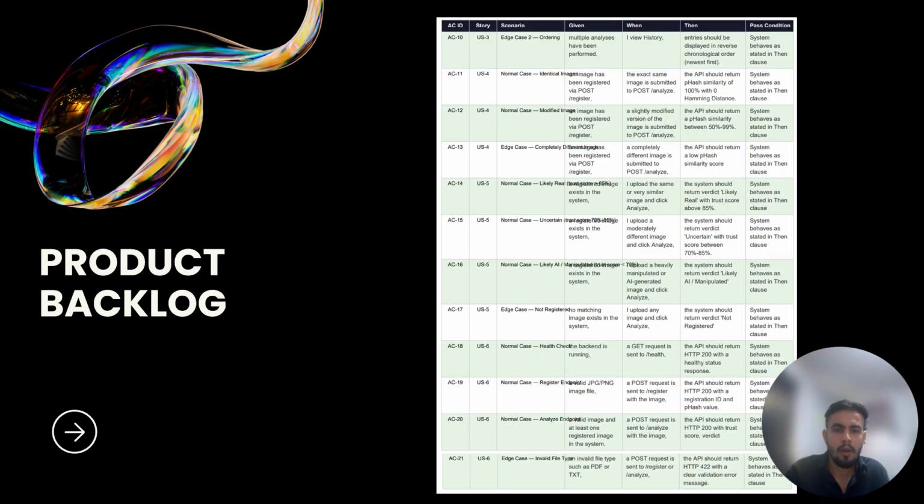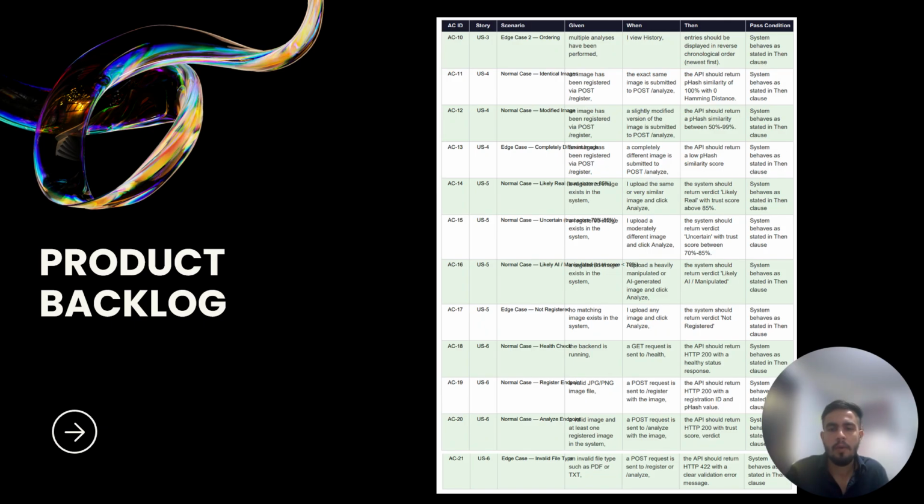Now, for sprint one, our goal was to build the first working MVP of TrueSight using perceptual hashing. The team committed to 21 story points for this sprint. The main tasks included image registration, image analysis, SQLite storage with history tracking, Hamming distance comparison, image classification, and backend API testing.